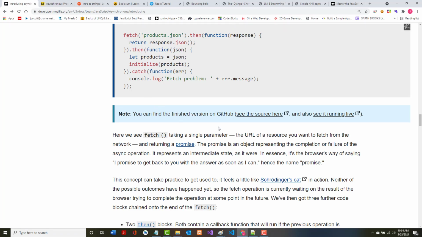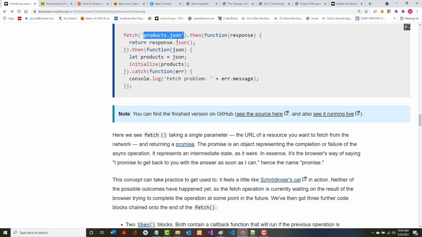So it says we see fetch taking a single parameter, the URL of a resource, and that's probably why it failed, because I don't think I've got access to products.json. The URL of a resource we want to fetch from a network, and it returns a promise. The promise, again, is an object that represents completion, which is what we were doing at first, or failure, which is the .catch.